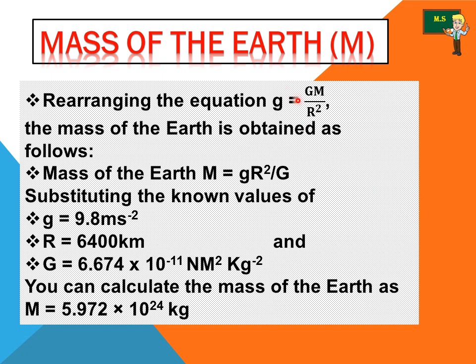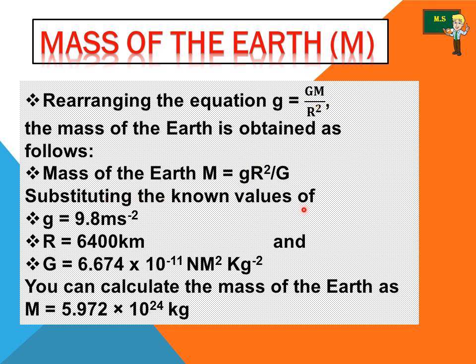Actually, we move this r square to the left hand side and put the G on the other side, that is, small g r square divided by capital G. We used to have this M on the right hand side.